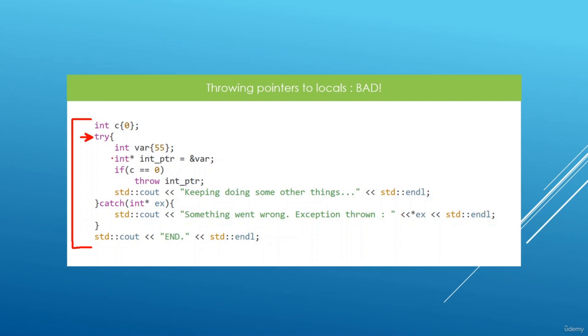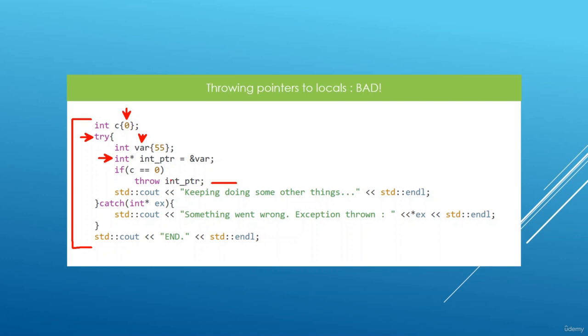And we are going to set up a pointer to a local variable here. So int ptr here is a pointer to this variable here, which is a local variable. But we go down here and throw an exception if c happens to be equal to 0. And you see, this is the value we have in here. So if c equals 0, we're going to throw this int pointer, and it is going to be caught by the catch block here.